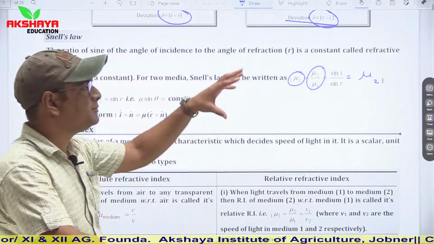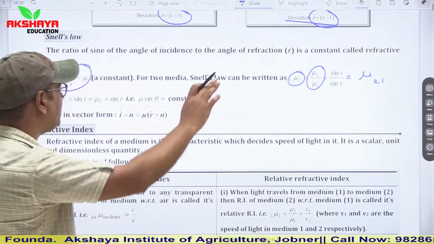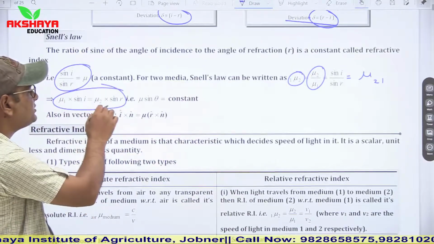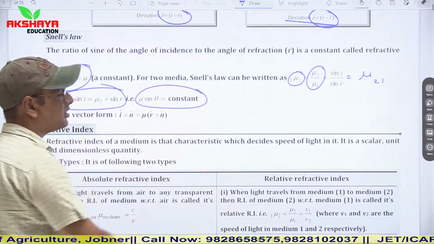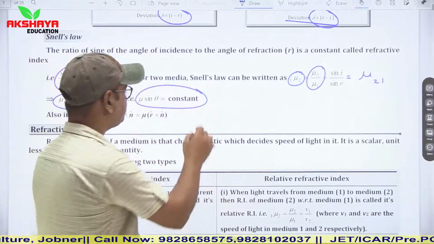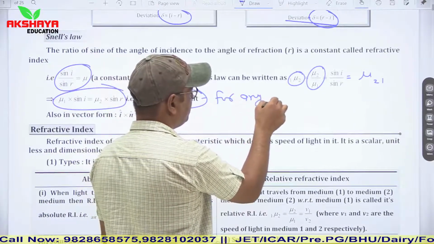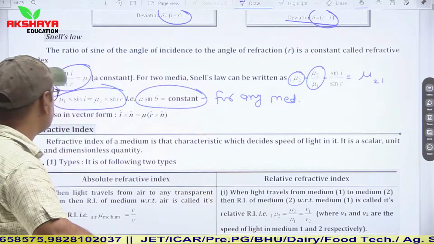So mu2 upon mu1 means refractive index of the second medium with respect to the refractive index of the first medium. In other words, we can say that mu1 sin i is equal to mu2 sin r, or mu sin theta is constant for any given medium. Mu sin theta is constant.